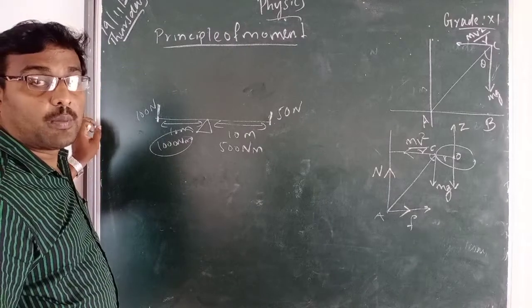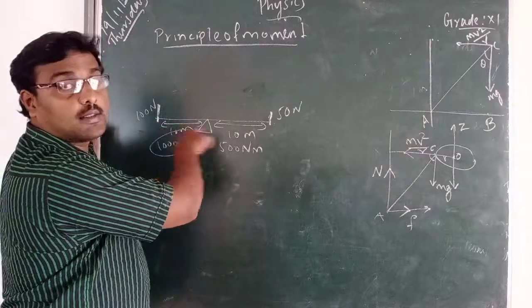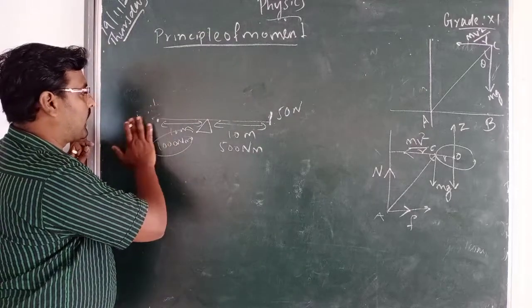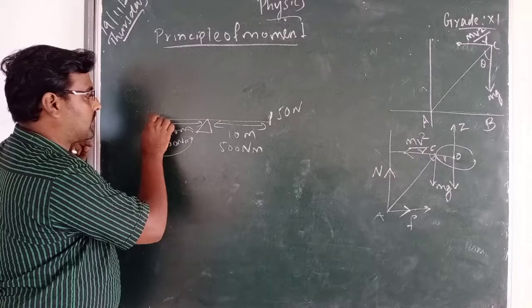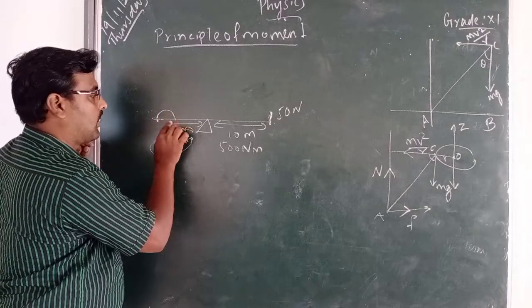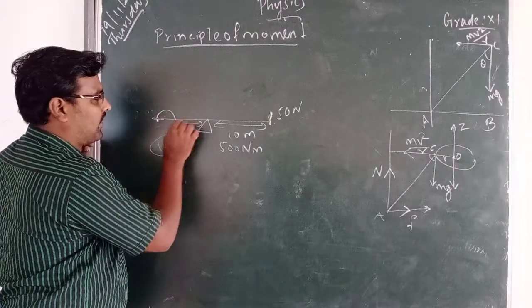Now you ask your friend to adjust the distance. Your friend moves from here to here, say 5 meters.